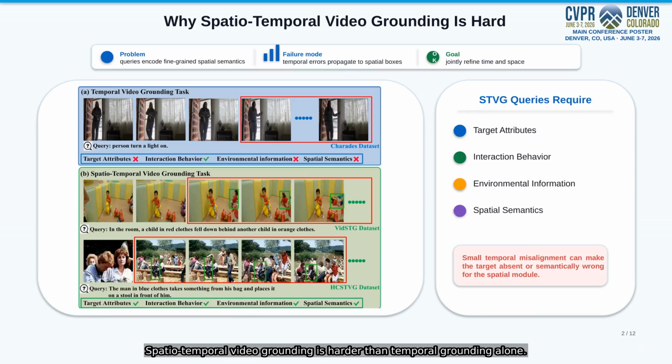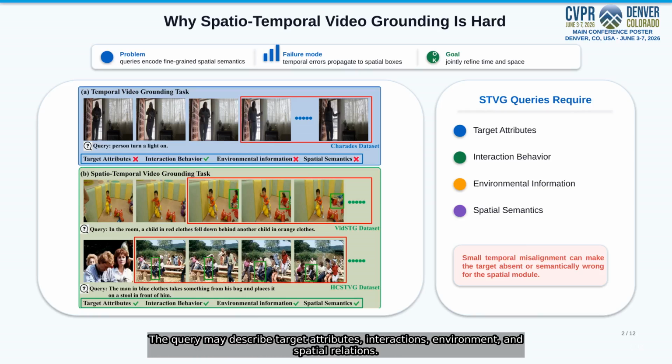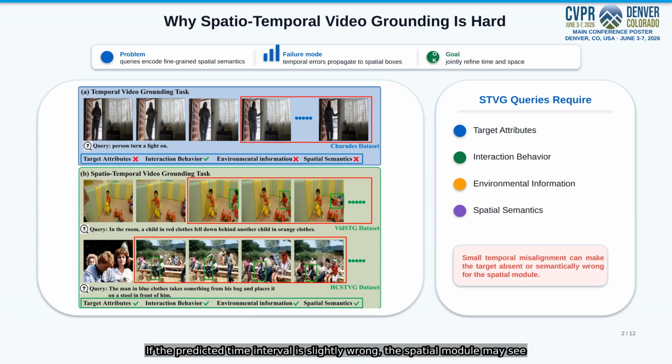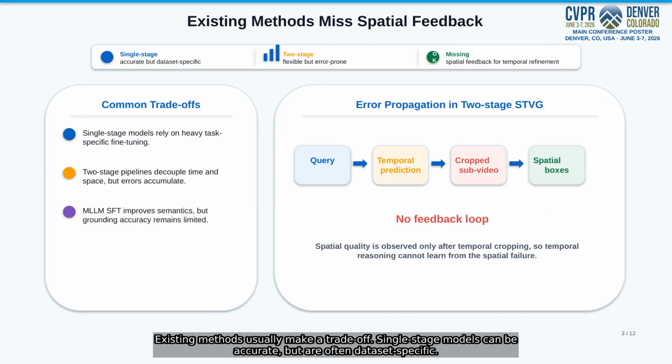Spatial-temporal video grounding is harder than temporal grounding alone. The query may describe target, attributes, interactions, environments, and spatial relations, so the model must identify the correct object, understand the action, and track where it appears. If the predicted time interval is slightly wrong, the spatial module may see frames where the target is absent or semantically inconsistent. Existing methods usually make a trade-off.